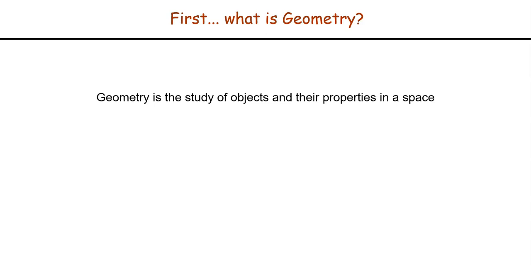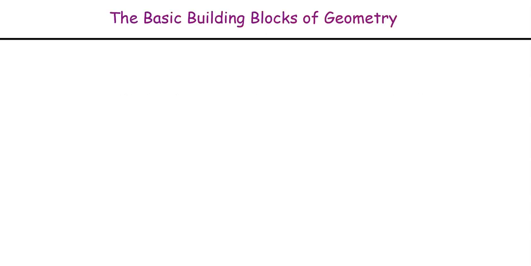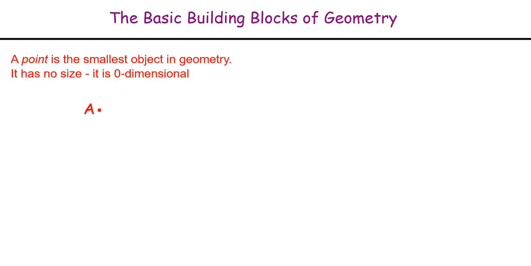So that brings us down to those fundamental objects of geometry. The first is the smallest object, which we call a point. It has no size. It is what we call zero-dimensional because it does not extend in any direction, and it represents a single precise location on a plane, on a line, in a space. We can't obviously see something that has no size, so we represent a point with a dot drawn with a little bit of thickness so we can see it on a line, a plane, in a space. And we mark points using capital letters.